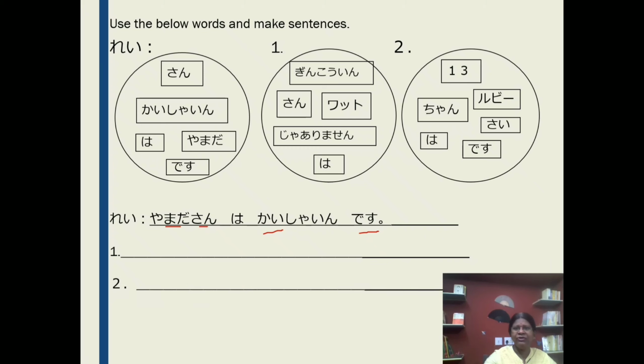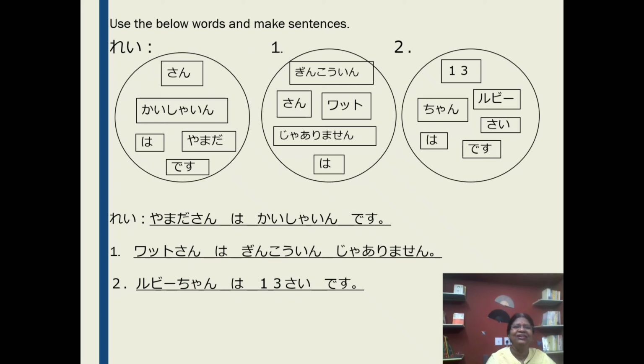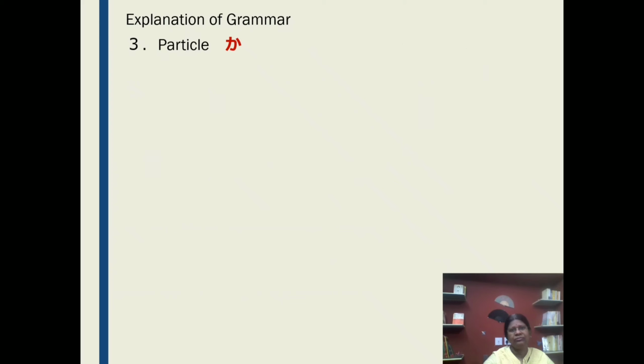Next, number one and two. Please do it by yourself. Then you check it with my answer to see whether it is correct or not. Look here. Number one. Wato-san wa ginkoin ja arimasen. Number two. Ruby-chan wa ju sansai desu.